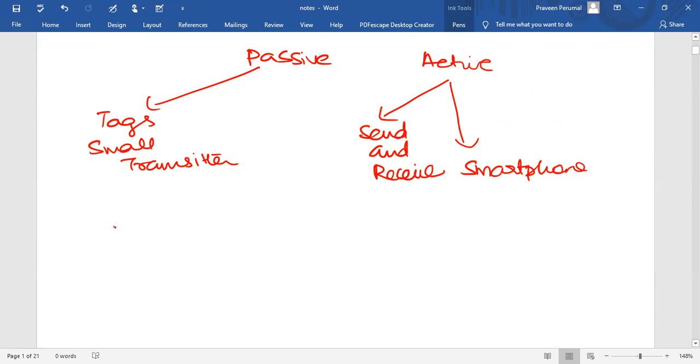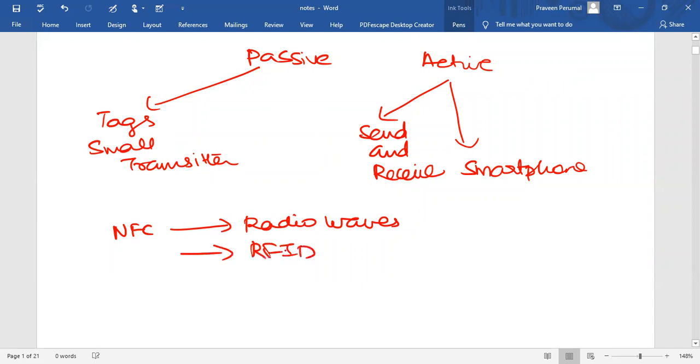So how does NFC work? NFC works on the principle of radio waves. NFC is another standard for wireless data transmission. That means our devices must adhere to certain specifications in order to communicate. The technology is based on an older technology, RFID. What is RFID? Radio frequency identification. It uses electromagnetic induction to transmit the information.